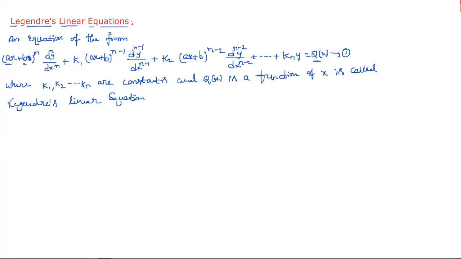Now we need to convert this Legendre's linear equation into an equation with constant coefficients. For that we need to use a substitution.